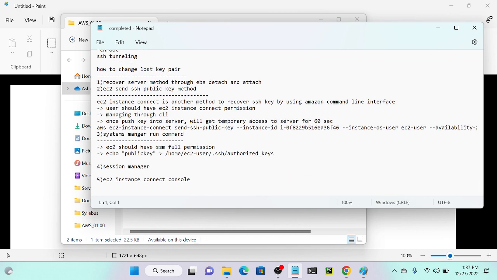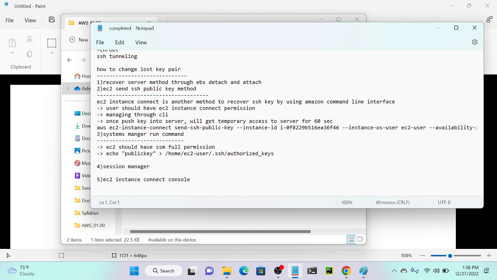Okay. So first, EC2 Instance Connect is another method to recover SSH key by using Amazon command line interface or Amazon CLI.